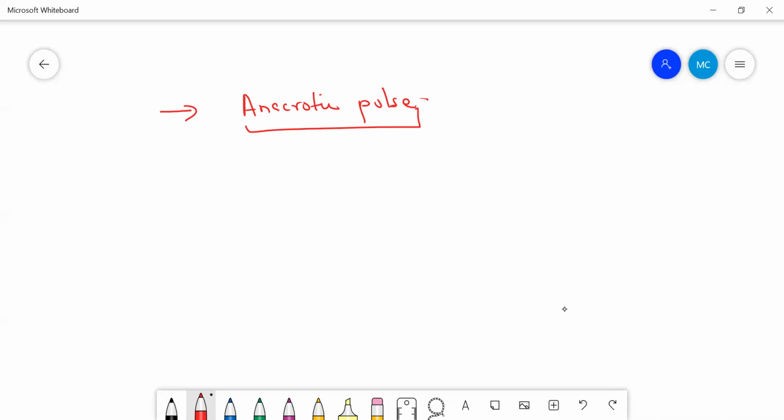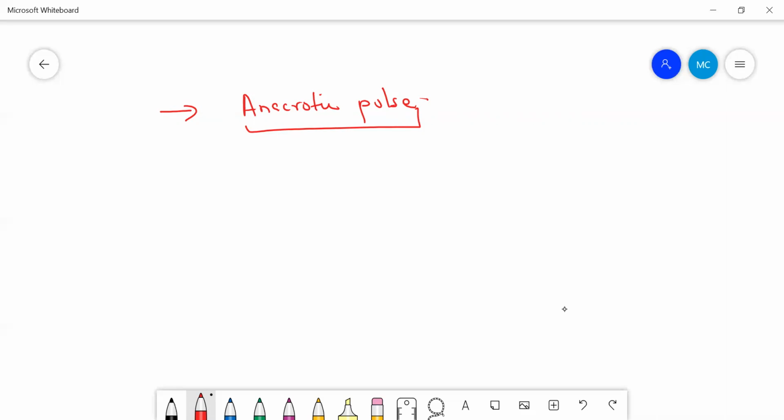Anacrotic pulse is a variant of your pulsus parvus et tardus. It is a hypokinetic pulse, slow rising pulse. But why is it called anacrotic? Because here a notch is palpable at the peak of the systolic phase.